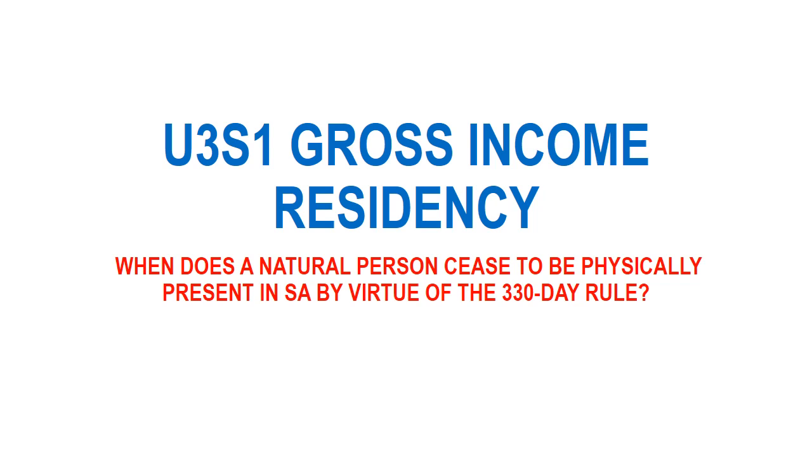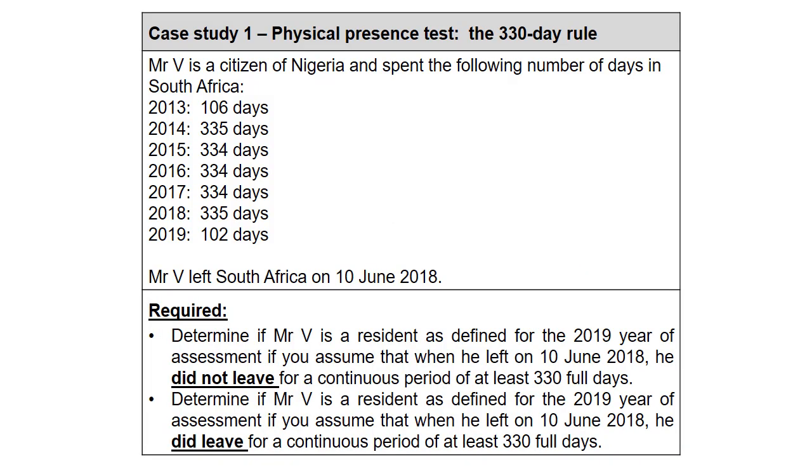So the work that this relates to is Unit 3, Subunit 1, Gross Income, and specifically Residency. And the specific thing that it relates to is the 330-day rule. In other words, when does a natural person cease to be physically present in South Africa by virtue of the 330-day rule? So if you go back to case study 1 under the residency work, you will remember that we